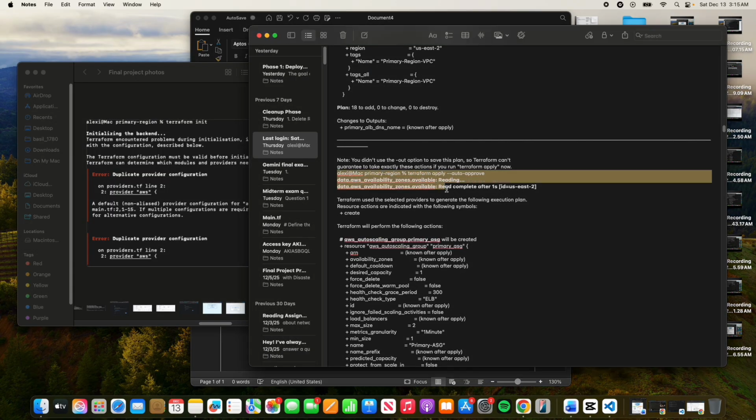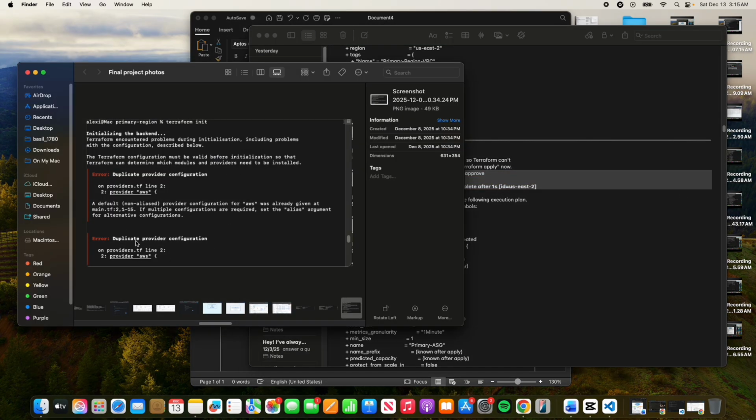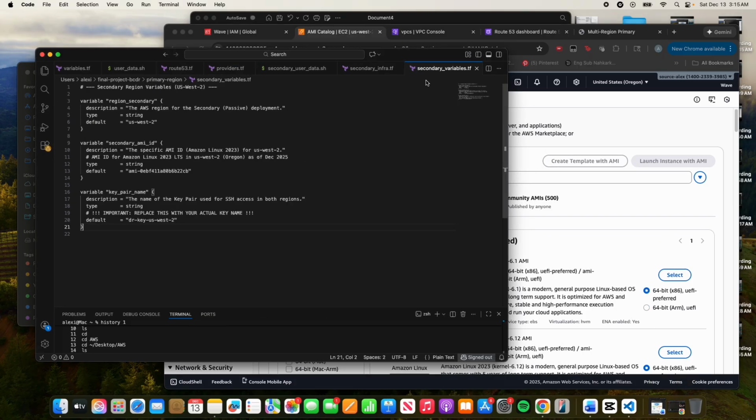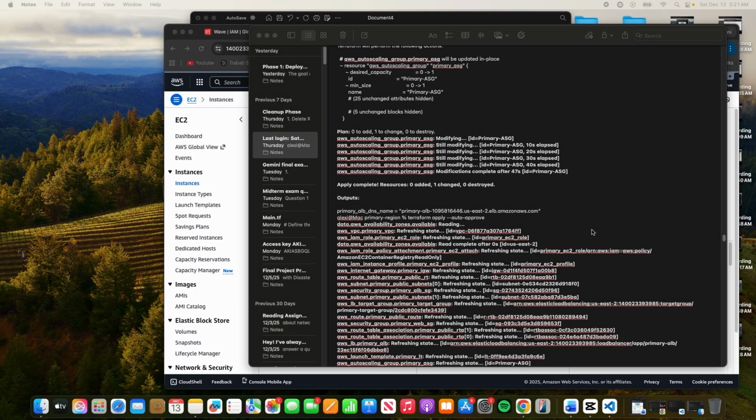We hit a roadblock here with an invalid AMI ID malformed error. As AMIs are region specific, the fix was to manually source the correct ID for Oregon and update the secondary variables.tf file. After that fix, the deployment was successful.